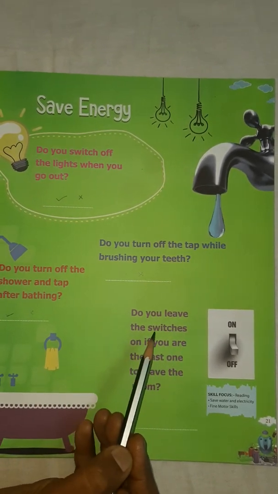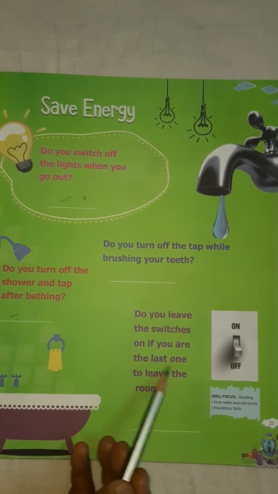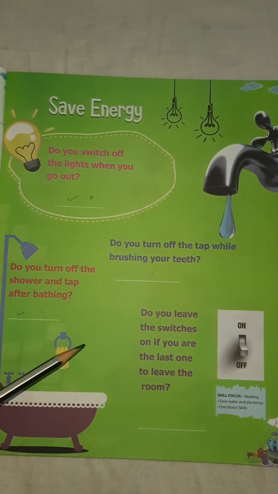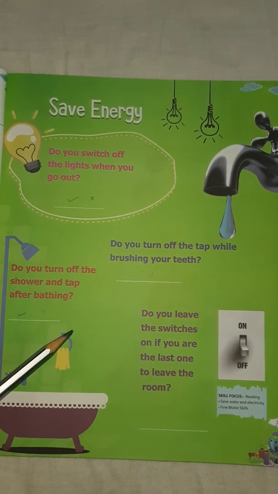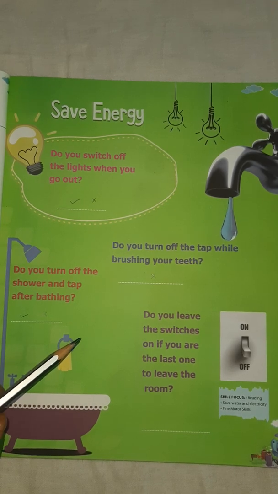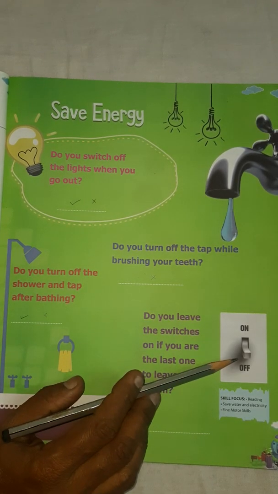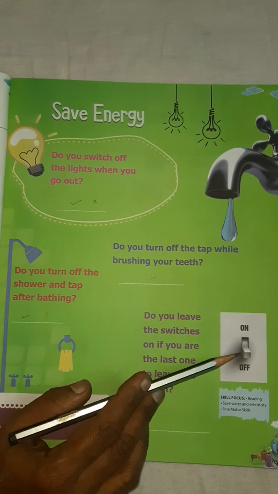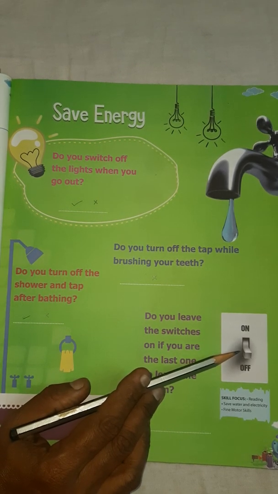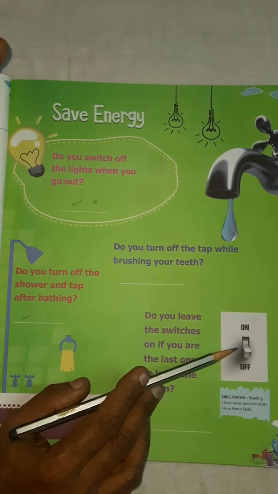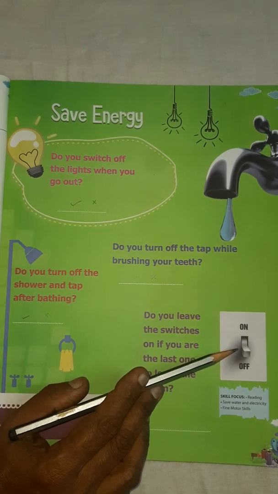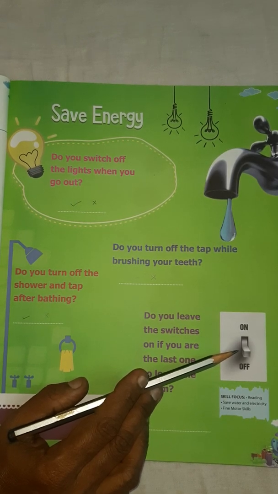Do you leave the switches on if you are the last one to leave the room, children? In your school or in your house, when you leave the room lastly, after everyone leaves the room, you should switch off the switches. You should not keep the light or the fan on. You should switch off the light and the fan if you leave the room last.